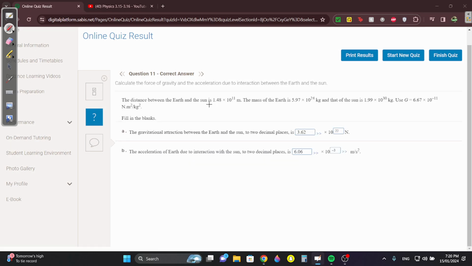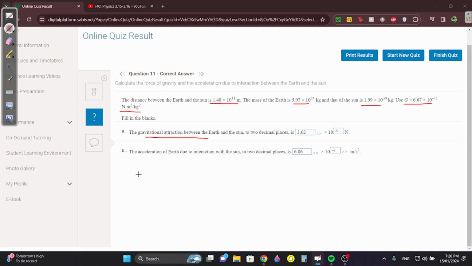The distance between the Earth and the Sun is 1.48 times 10 to the power 11 meters. The mass of the Earth is 5.97 times 10 to the power 24 kilos, and the mass of the Sun is 1.99 times 10 to the power 30. G is 6.67 times 10 to the power negative 11. What is the gravitational attraction?